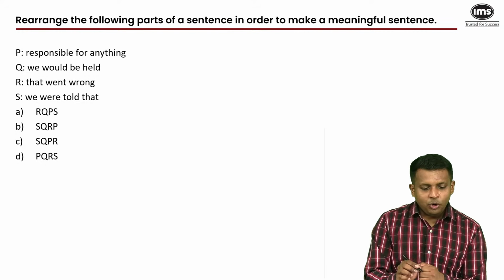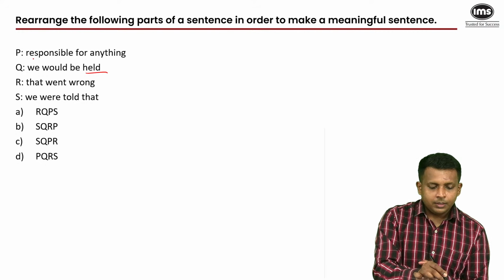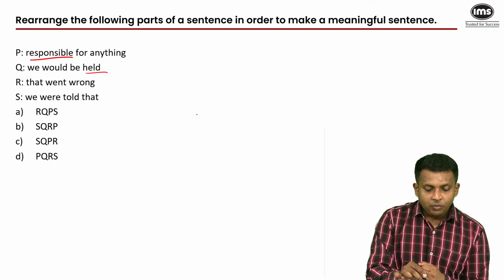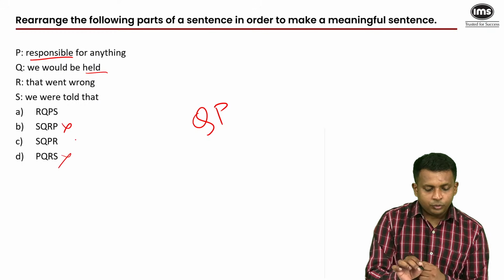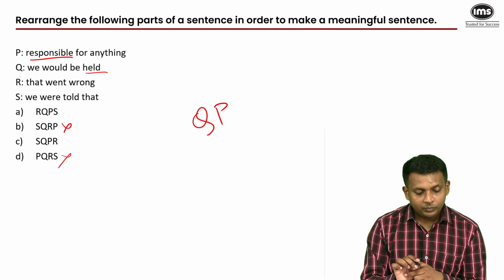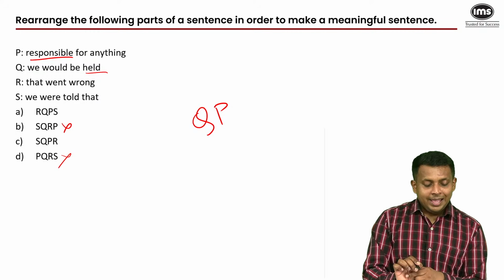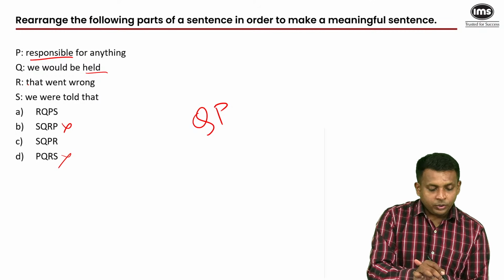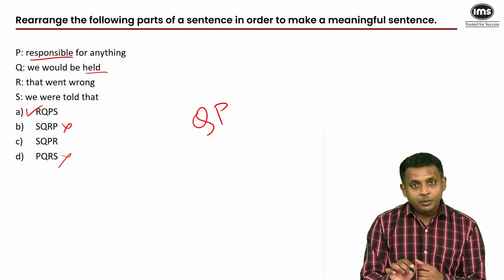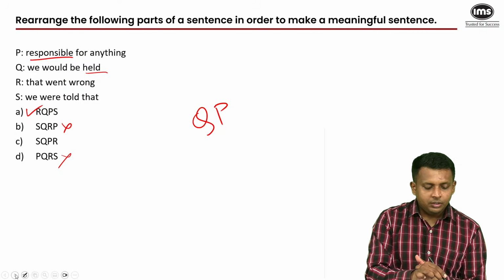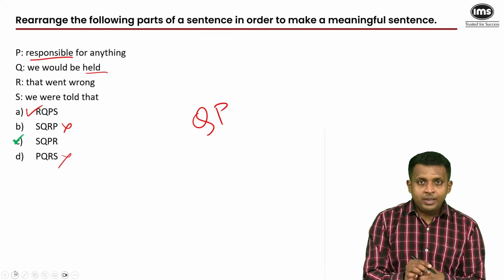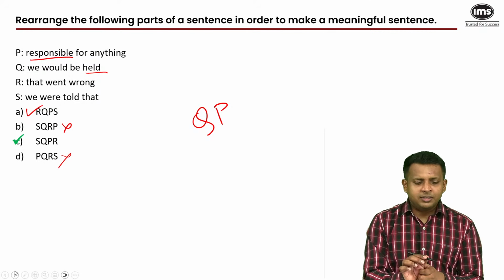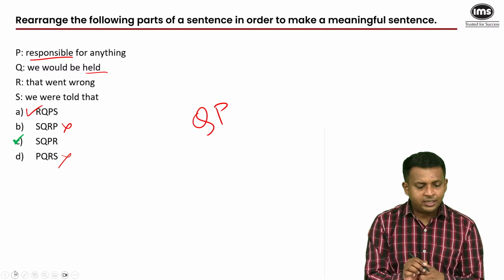Now, there's one very obvious pair here, held, responsible. So there is very obviously a Q and P pair. That's not there in the second option, it's not there in the fourth option. That went wrong. You cannot begin the sequence with R. So by the process of elimination, you end up with the third option as your answer. You may end up answering this question this way, or you may first look at the statements, rearrange them in your mind, and then figure out the correct answer.